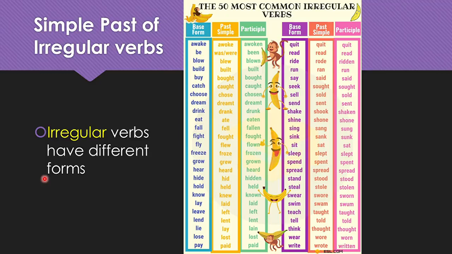And here you have a list of the most common irregular verbs. Irregular verbs change. They don't have ed. Here you have them, simple past, okay, awake, awoke, awoken. This is participle, all right? But in simple past, we need to focus on the list in the middle.